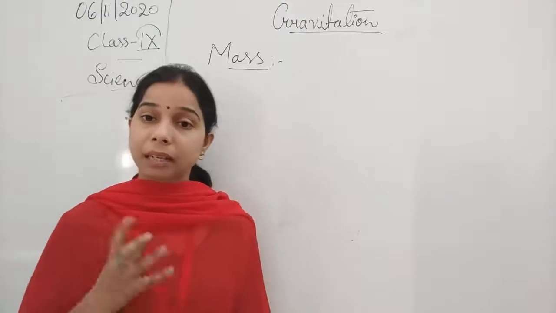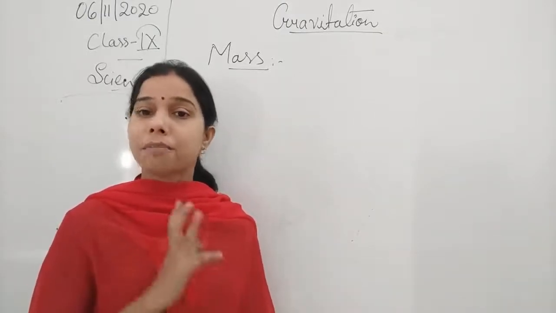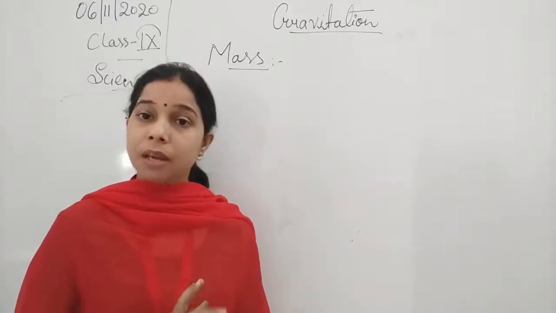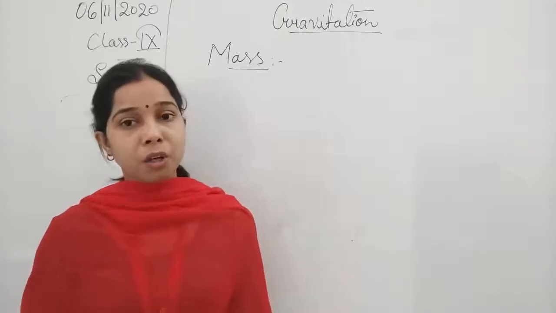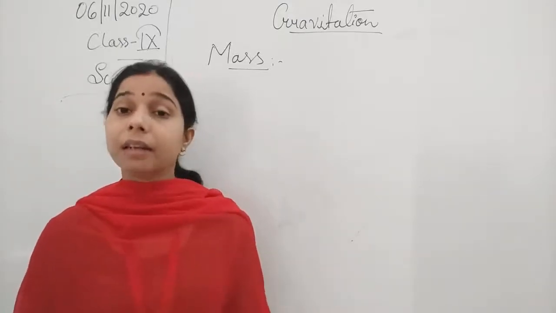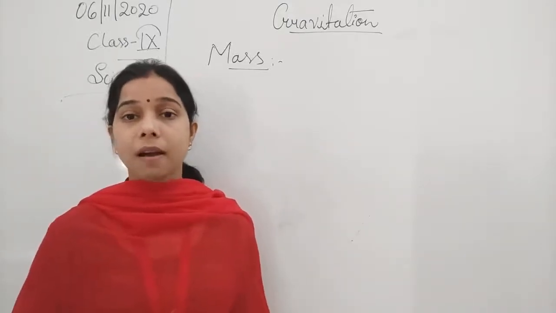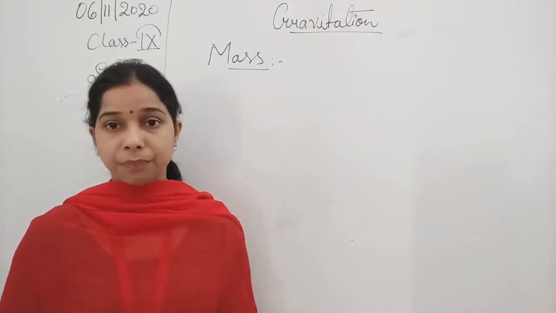So you see students, when we say the mass of the body, we are actually talking about the material which is present in that particular body. The matter content in the body defines the mass of the body.